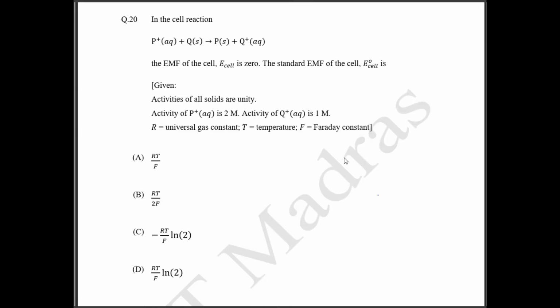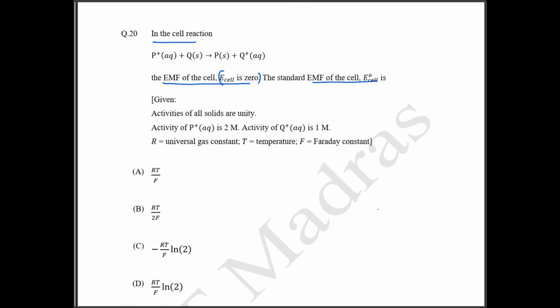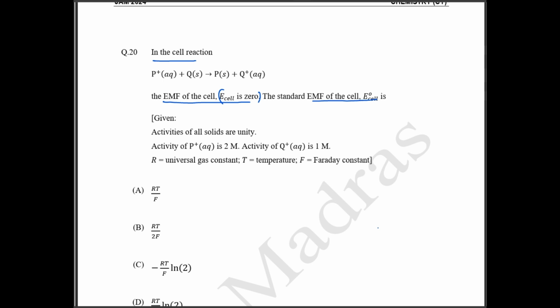Okay. 20th question. Here in the cell reaction they have given a cell reaction. The EMF of the cell, E cell, is 0. They said E cell is 0, and they have asked for the standard EMF of the cell, E naught cell. So according to your Nernst equation, what is the Nernst equation? E cell is equal to E naught cell.